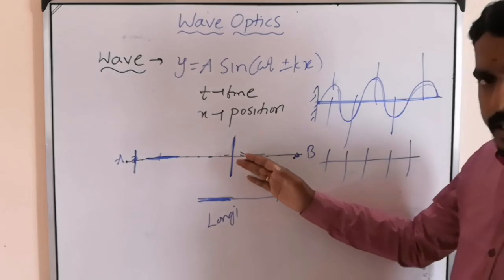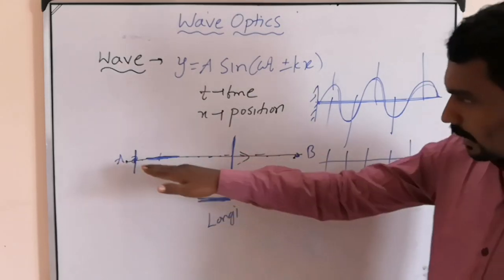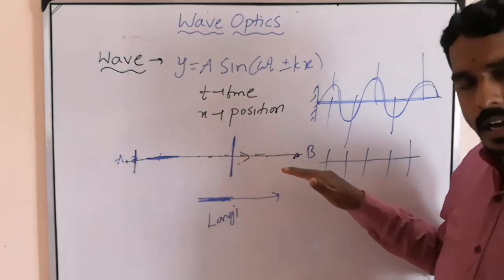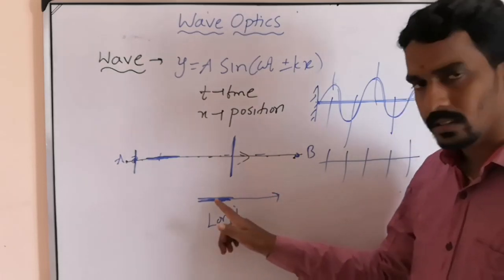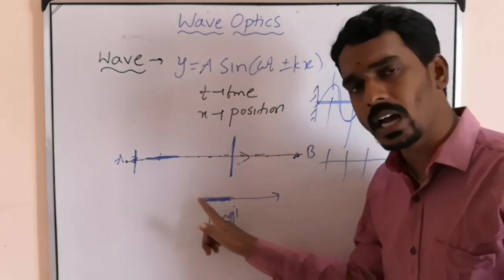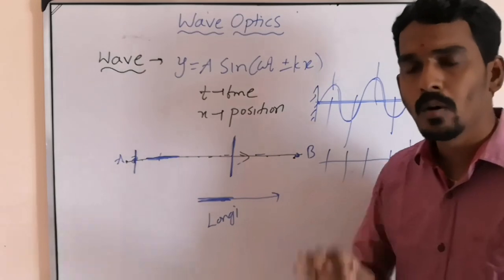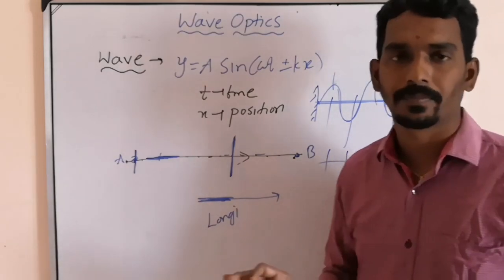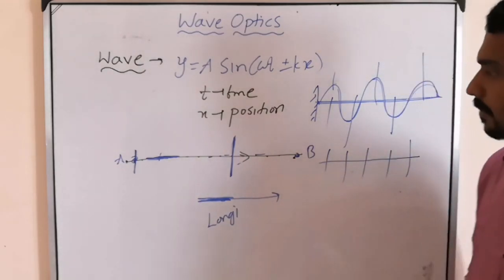So longitudinal wave means the direction of propagation of the wave and the direction of vibration of particles of the medium are both the same.